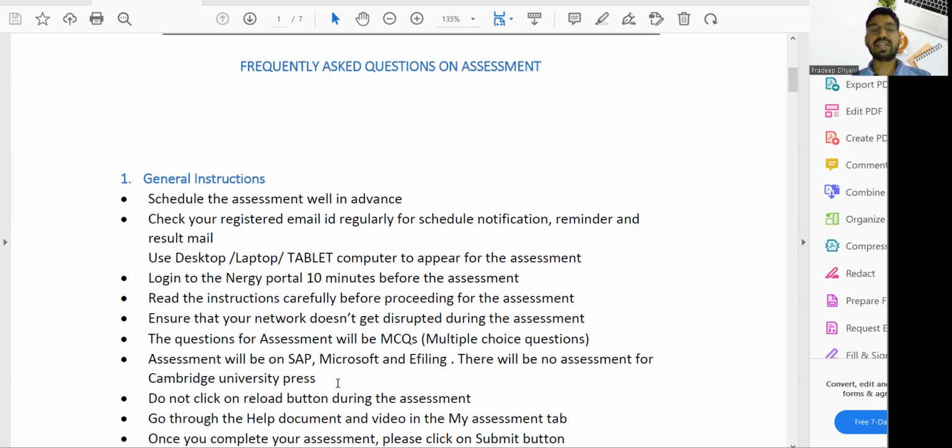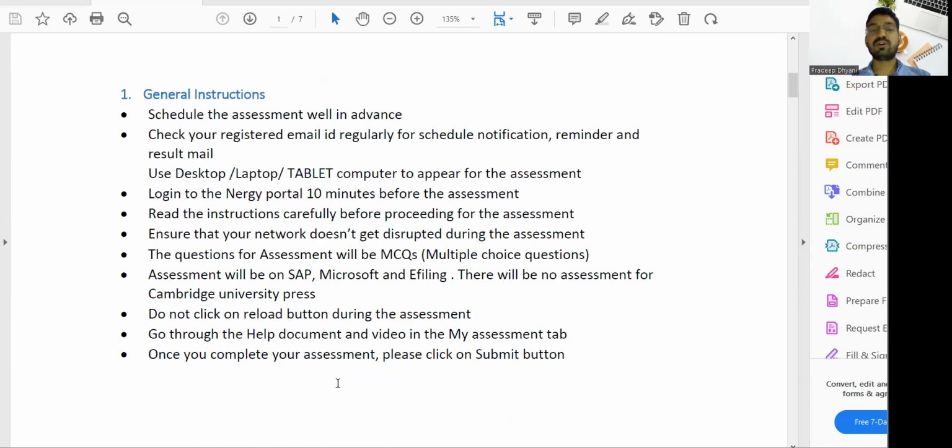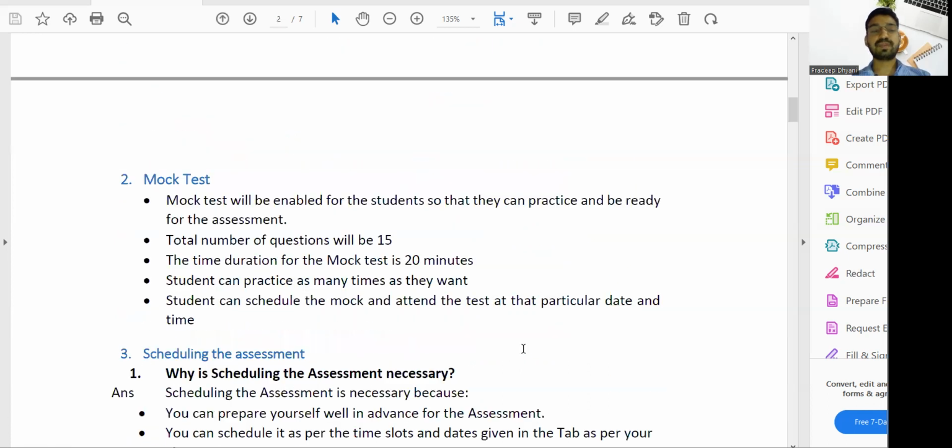Do not click on the reload button during the assessment. Just complete the assessment. Go through the help document and video in the My Assessment tab. In the My Assessment tab, there is a help document and video you can use. I have already made a video related to this, on how to book a slot, each and everything. Once you complete your assessment, please click on the submit button.